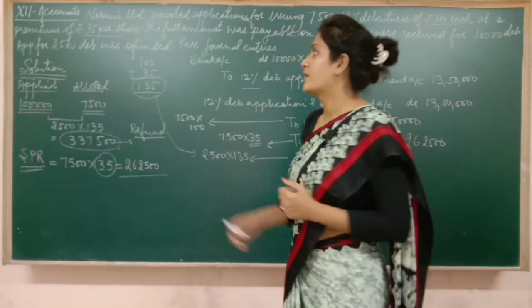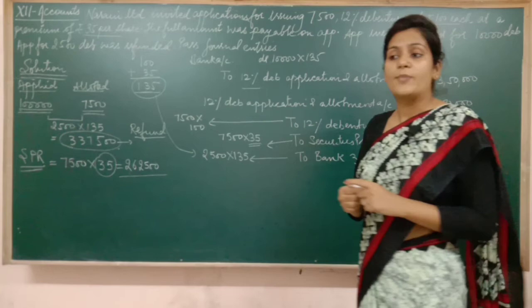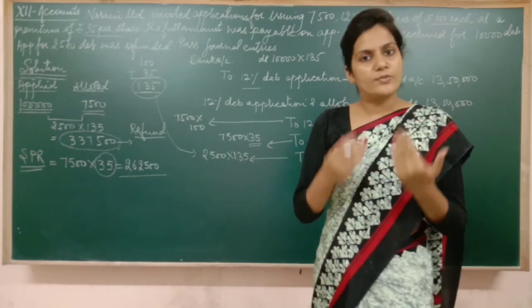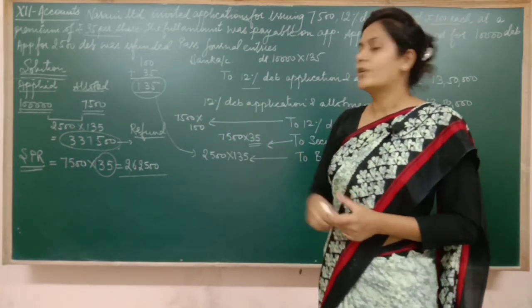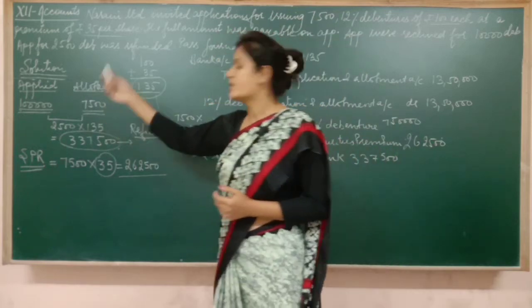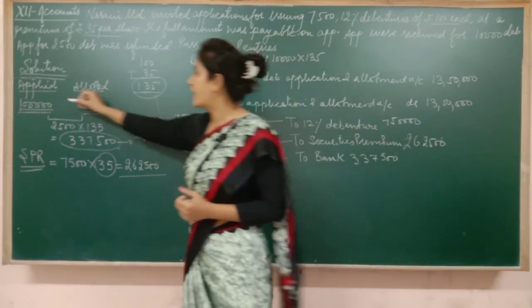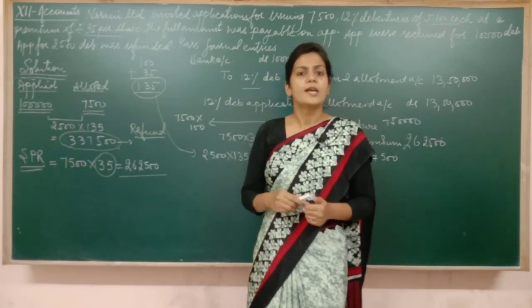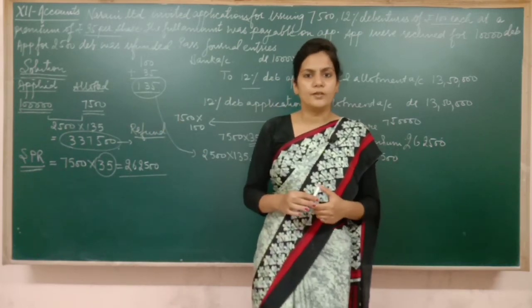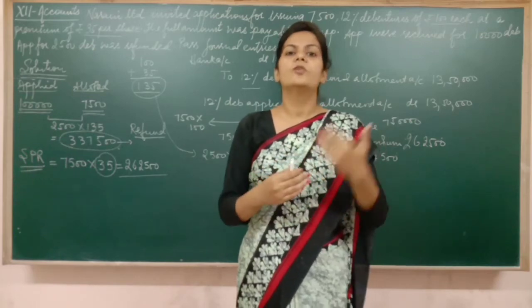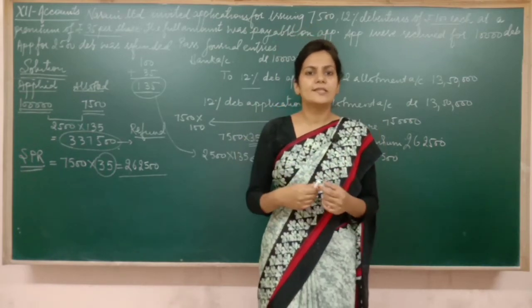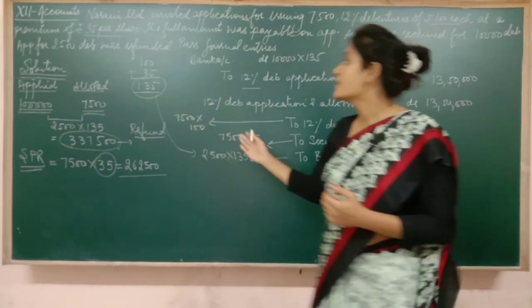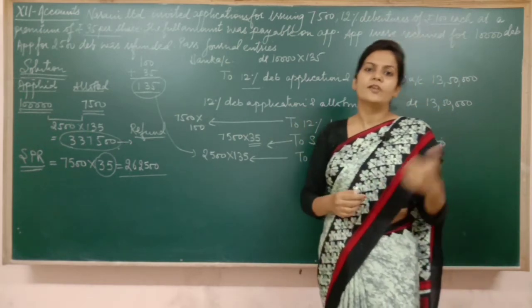Rather, in today's era, you will notice that debentures are also never oversubscribed. Like in this question you have seen that we offered only 7500 debentures but the public applied for 10,000 debentures. It means this is a clear case of oversubscription. But in reality such things don't happen. Got it? But from the point of view of the syllabus, we have to do all these things, and I hope you have noticed that these things are the same as in issue of shares.